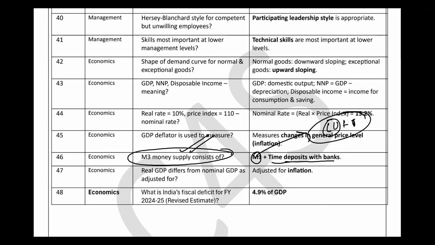Economics, real GDP differs from nominal GDP by adjustment for inflation. Okay? This was a current affairs based question. What was the Indian fiscal deficit of the financial year 2024-25? It is 4.9% of the GDP. Is it clear? So right.